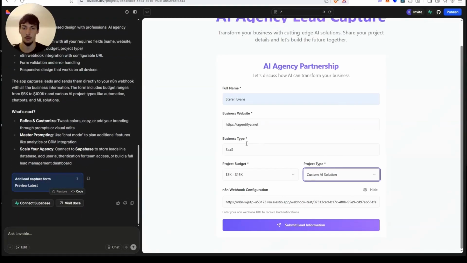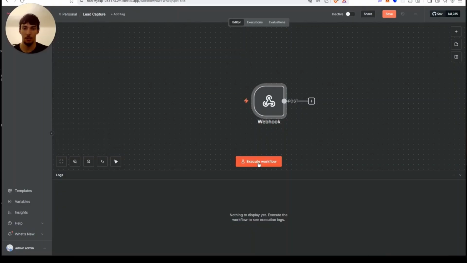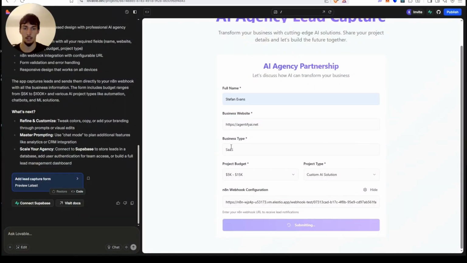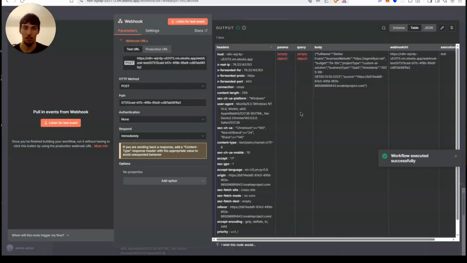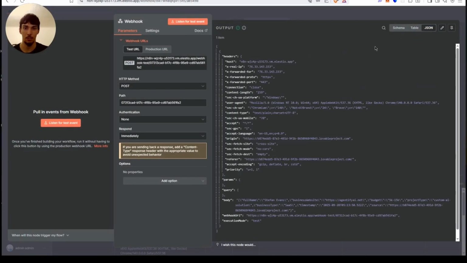We'll be putting email too, because how can they follow up? But let's just test it for now. Then I'll add the email later. So you're going to do execute workflow. You're going to wait, submit the lead info. There we go. So now we got the, go to JSON.